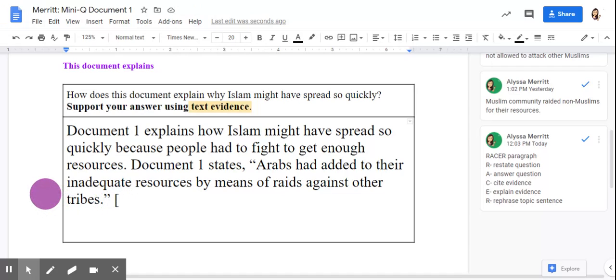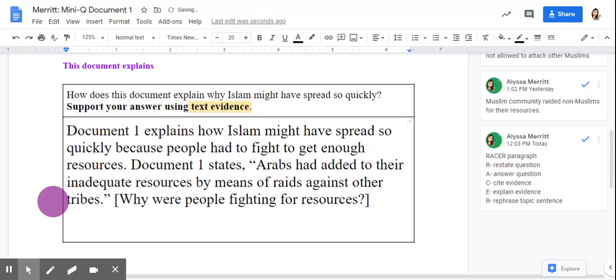So the first thing that you need to address in your explanation and write a sentence about is, why were people fighting for resources in the first place? Why did people need to fight for resources? Here you can talk about Arabia's harsh climate. You can talk about how there wasn't a lot of food or water to go around, how tribes often fought for those resources and attacked each other. You can talk about all of those things.